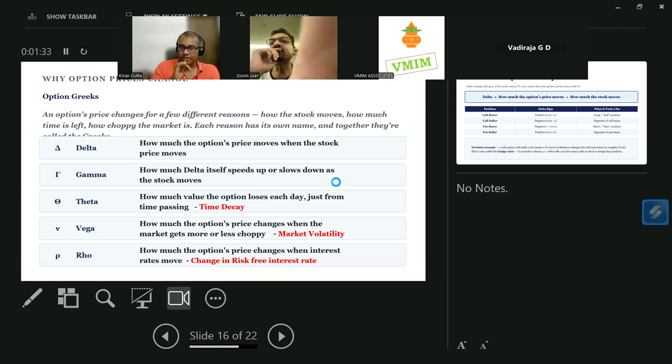Now I'll give you a little trick here. How to remember this? T for T. They will use time decay in the exam. Theta is always related to time decay. Please, these three questions are very, very important: theta, vega, and rho. And again, 100% there will be a question there. You need not remember the concept as well. I'm giving you some blind exam jugaad here. Theta stands for time decay, how the option is moving from top to bottom as the time progresses.